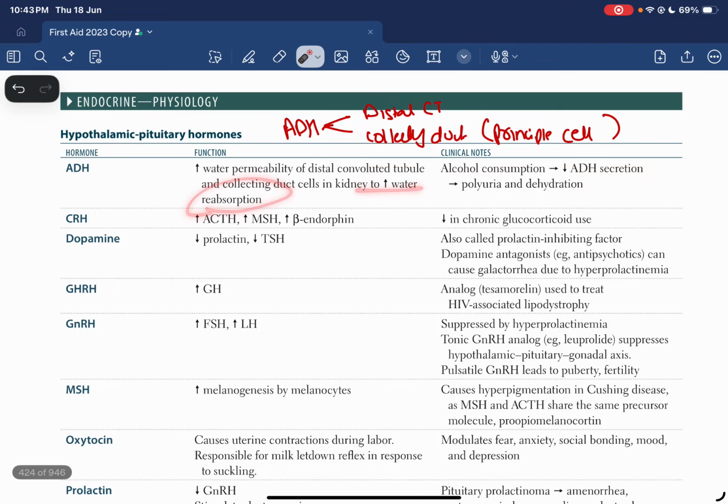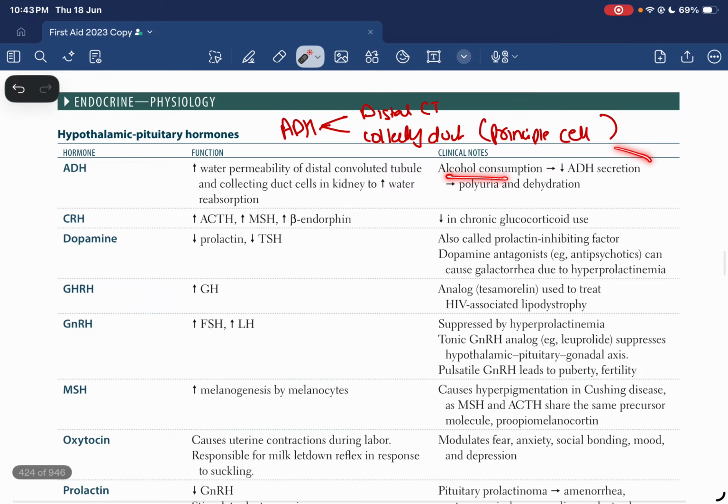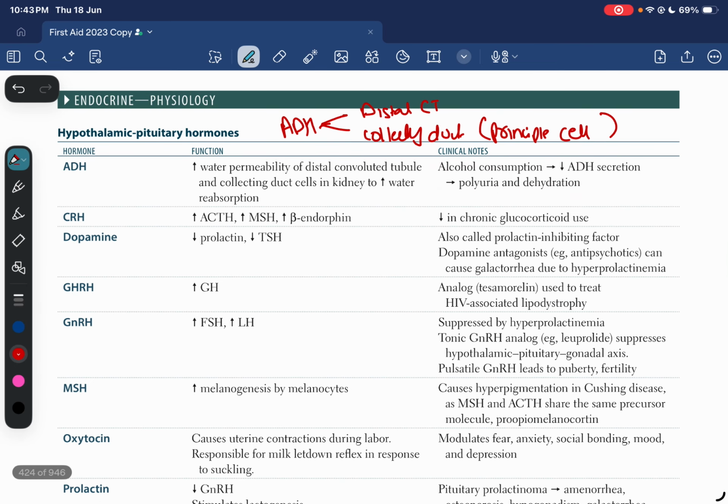As they mentioned here as well, one important point that you need to know is that alcohol consumption is going to decrease ADH production, which means that less water is going to be reabsorbed and more water is going to be excreted in urine. So it is going to present with polyuria and dehydration. So alcohol consumption is one of the important things here that you need to know.